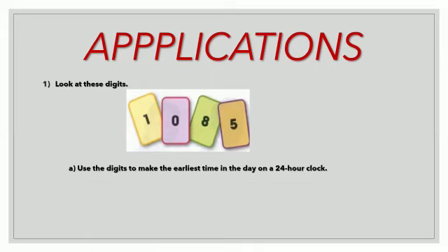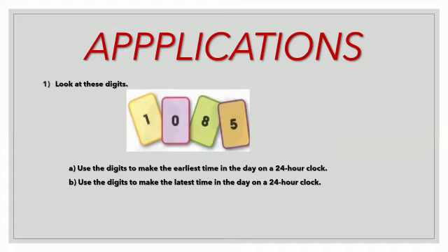A part: use the digits to make the earliest time in the day on a 24-hour clock. B: use the digits to make the latest time in the day on a 24-hour clock. So what we need to do here? Actually, they have given you four digits: 1, 0, 8, and 5.